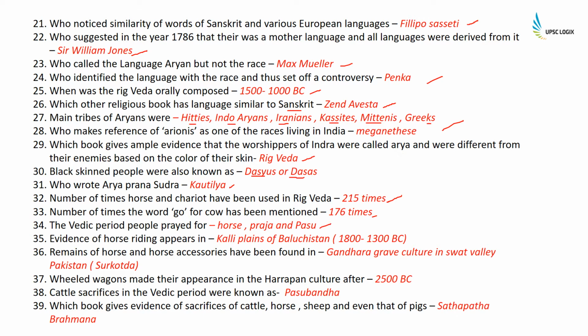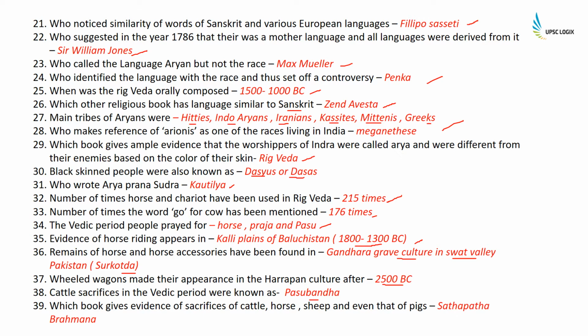Evidence of horse riding appears in Kachi plains of Baluchistan between 1800 to 1300 BC. Remains of horse and horse accessories have been found in Gandhara grave culture in Swat Valley in Pakistan, Sarai Khola. Wheeled wagons made their appearance in the Harappan culture after 2500 BC. Cattle sacrifices in the Vedic period were known as Pashubandha.